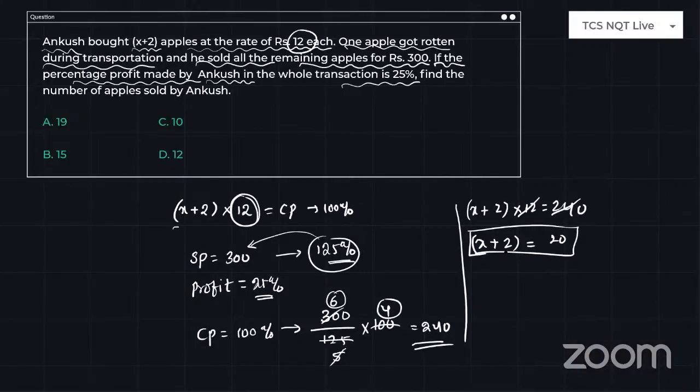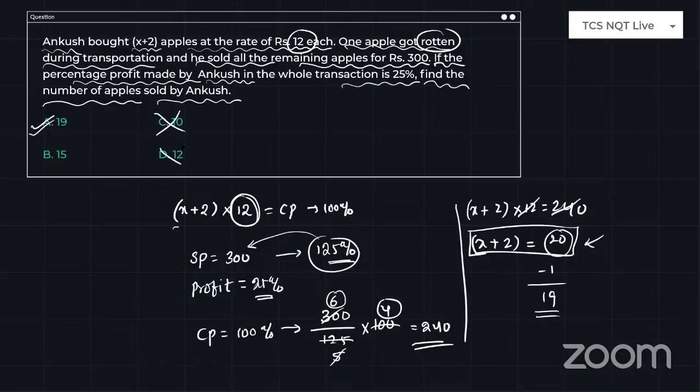What is actually being asked? Find the number of apples sold by Ankush. So total apples he bought is 20, but one got spoiled, right? So minus 1, which is 19, he has sold. So answer is 19. They have never even given 20 as an answer option. You don't have to confuse yourself.